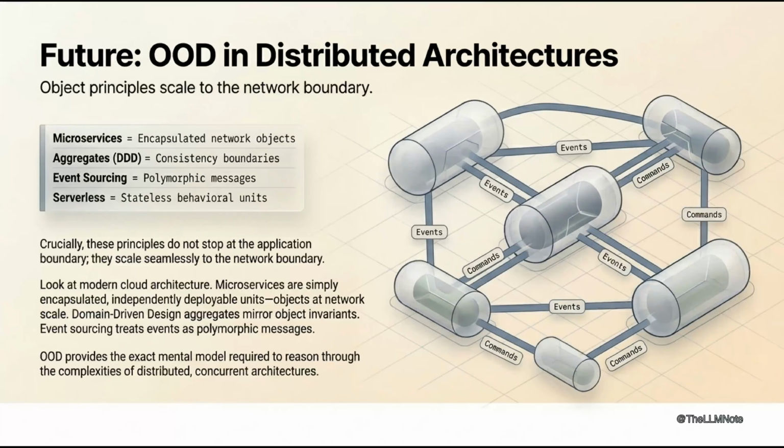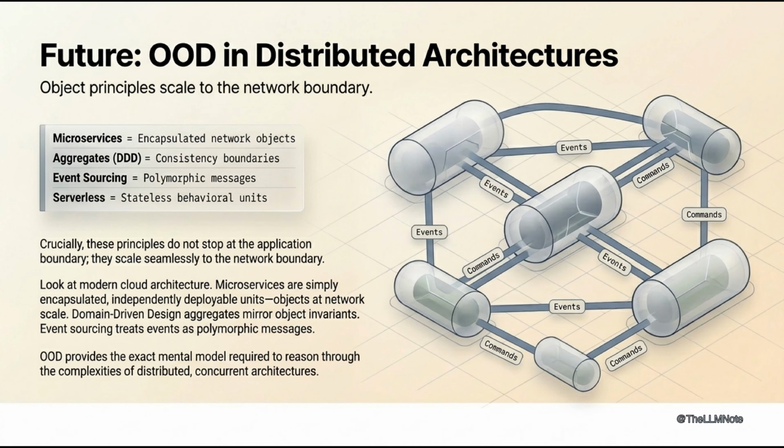But here's where it gets interesting. Future OOD in distributed architectures. Headline: object principles scale to the network boundary. Supporting text: microservices are encapsulated, independently deployable units with well-defined APIs, objects at network scale. Domain-driven design defines aggregates as consistency boundaries, mirroring object invariance.